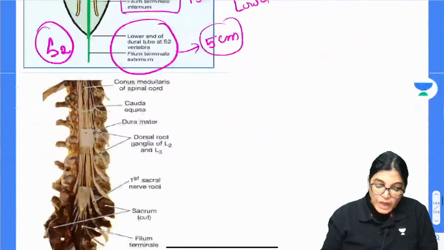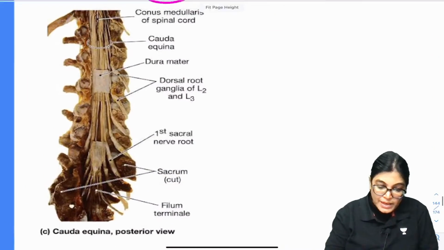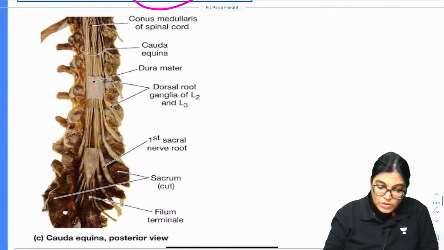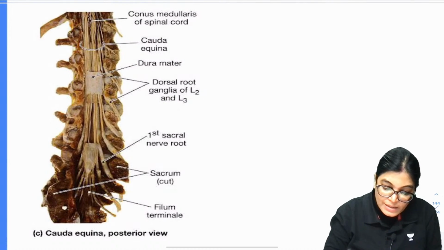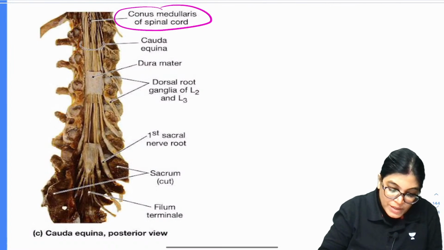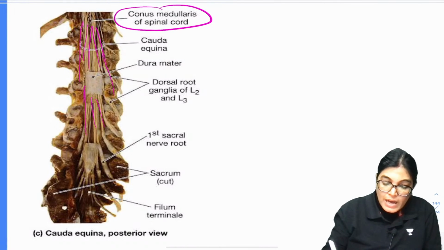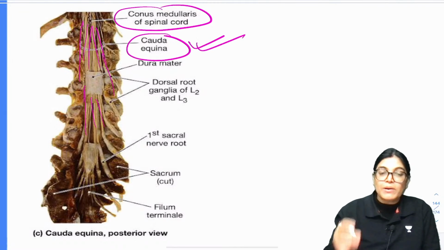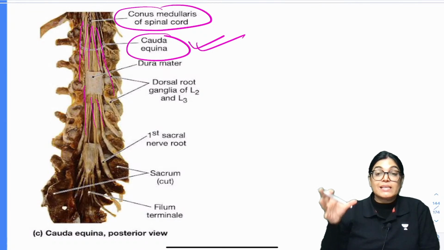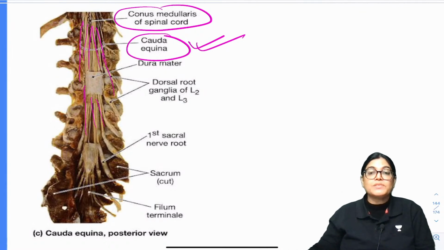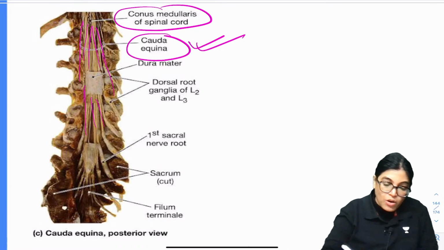Okay. Now I would like to show you a cadaveric image for it. Let me highlight this diagram to show you this cadaveric image. Here also you can clearly see the conus medullaris part where the spinal cord is ending, and so many nerve rootlets are emerging together. They are called cauda equina. Why? Because the appearance of these nerve rootlets is like the tail of a horse, and it consists of the lower 4 lumbar nerves, all the sacral nerves and the coccygeal nerve.